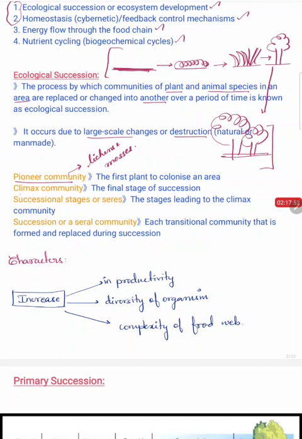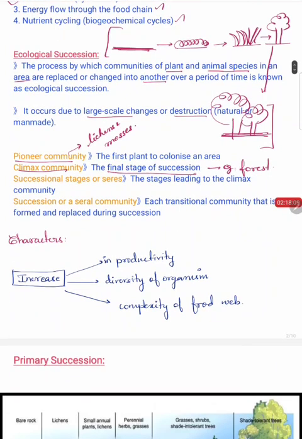Next, climax community. We all know when a climax occurs? Climax occurs at the end. So climax is the final stage of succession. Example here, forest. The next important definition is successional stages, right?